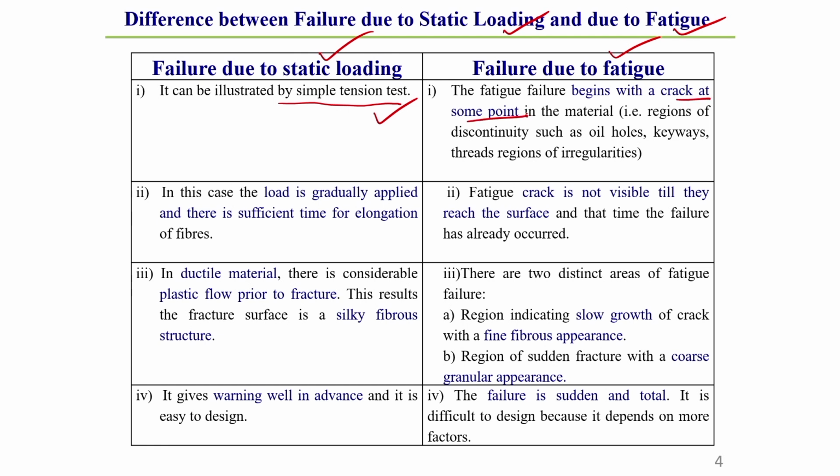That point can be a region of discontinuity such as oil holes, keyways, thread regions, as well as in the case of a welded joint, where due to welding different types of welding-related defects can occur. From there also the crack can initiate. So, fatigue failure generally begins from those defects or discontinuities.